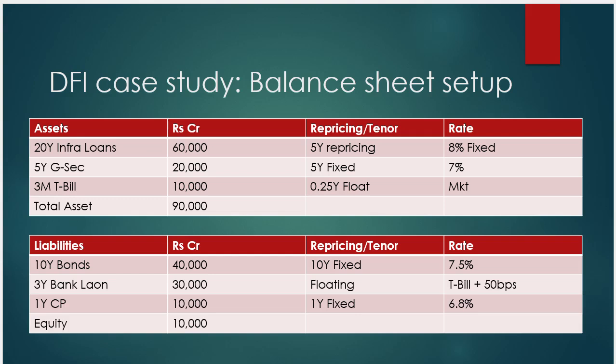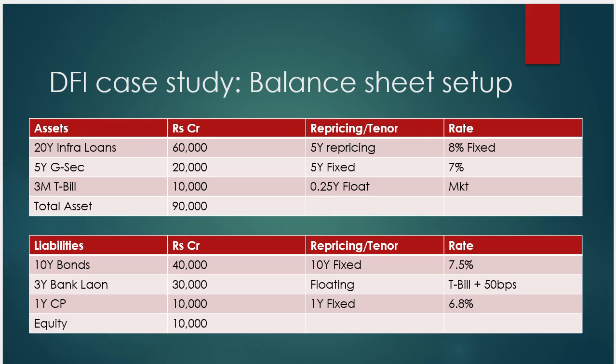Let's discuss the liability side, where the bank needs to pay the principal and the interest, whereas on the asset side the bank receives the principal and the interest. It will be defined by fixed rate of interest or floating rate of interest, and accordingly it will work. So let's discuss the 10-year bond. They will issue the bond from the market for 40,000 crore, under a 10-year fixed bond, and they pay 7.5% rate of interest for that. At maturity they will pay the entire 40,000 crore, and the rate of interest for that year is 7.5%.